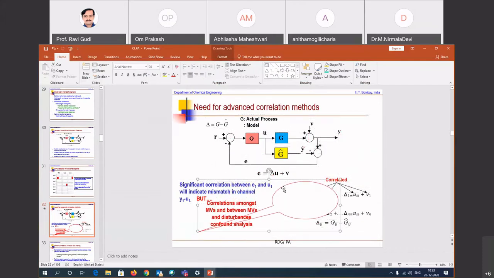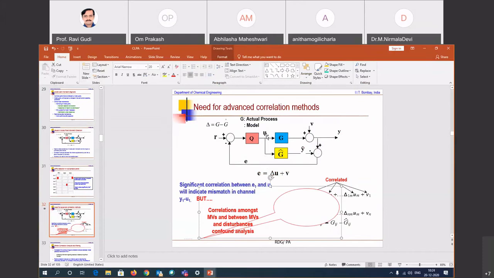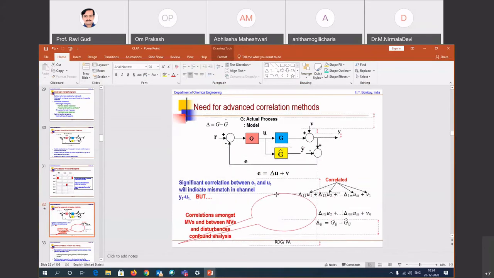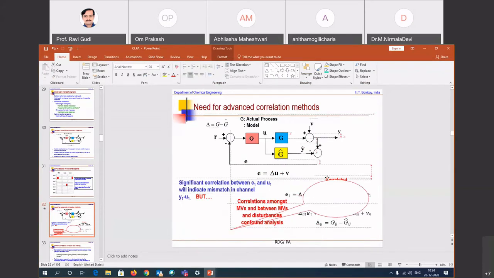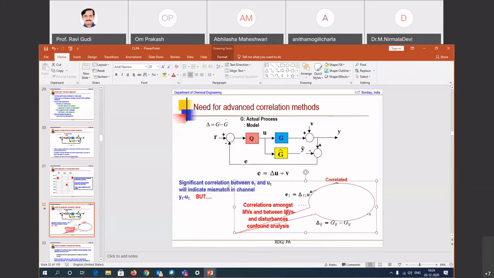Sorry about that. But basically, what happens is, if there is a correlation between the variables, meaning that each of these U's are emerging from the same controller, they can be correlated amongst themselves. So if you just do a simple correlation analysis, that might indicate the existence of a model plant mismatch even when there is not one.